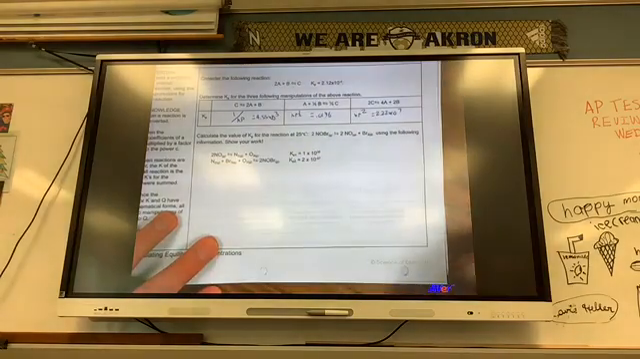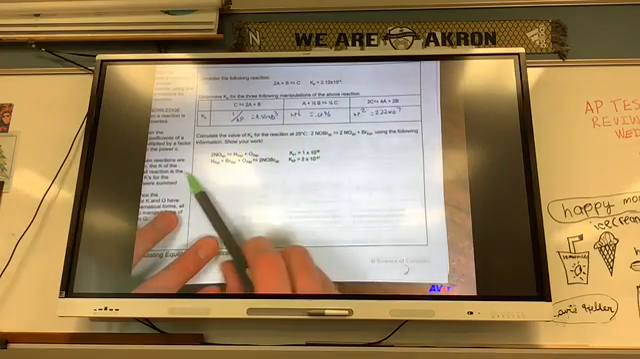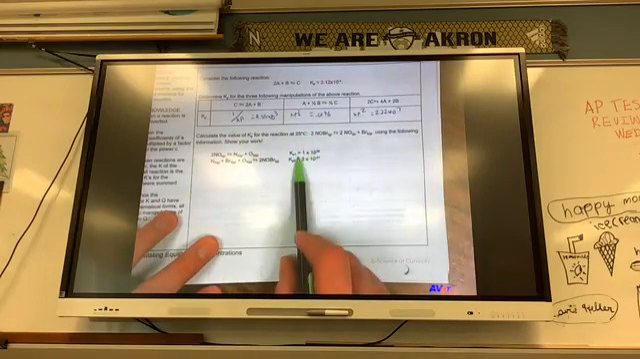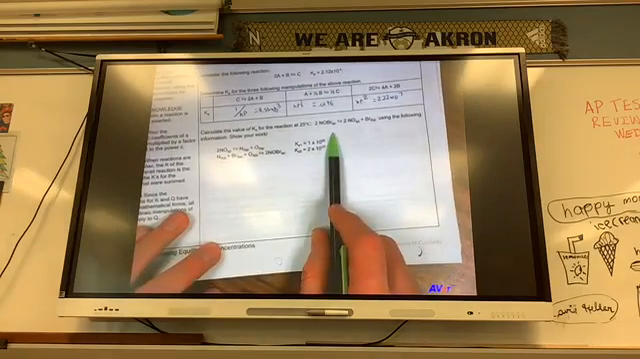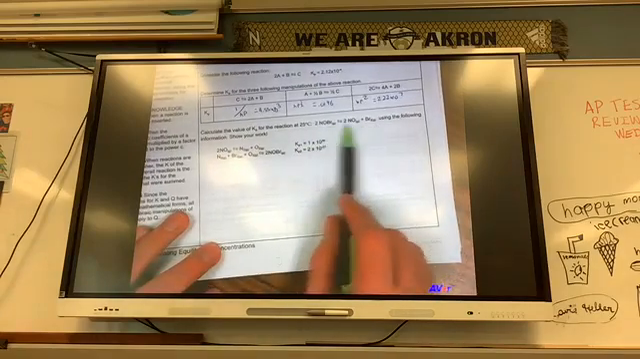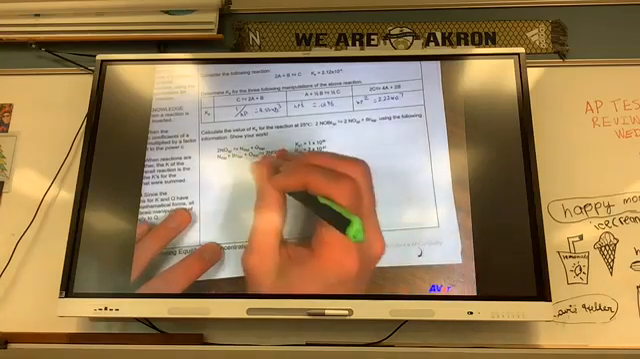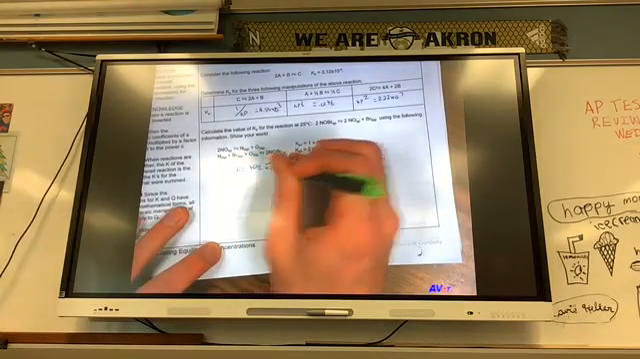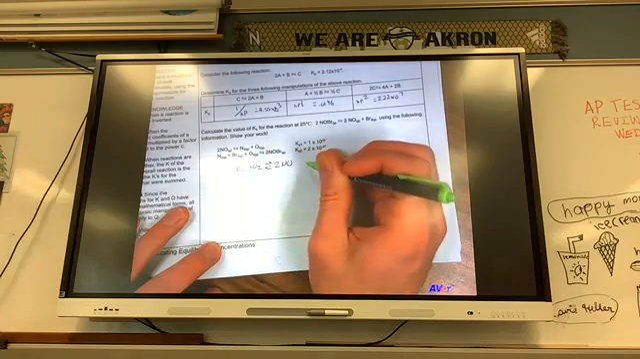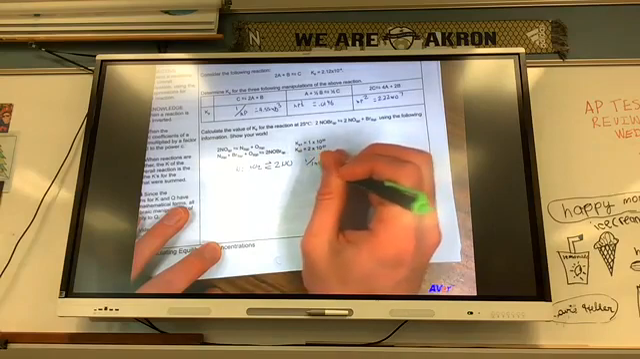Okay, easy peasy. Calculate the value of K for the reaction at 25 degrees Celsius using the following information, show your work. Here's Kp1. Here is Kp2. So I need to get this reaction. I need to get 2NO on the other side. Therefore, that first reaction I have to flip. So it's going to be N2 plus O2 in equilibrium with 2NO. So that makes my Kp1 1 divided by 1 times 10 to the 30th.